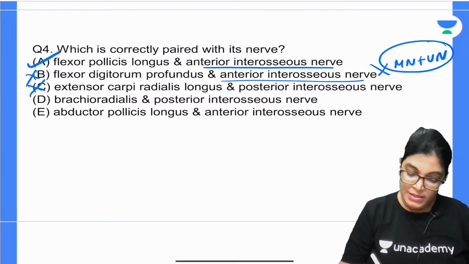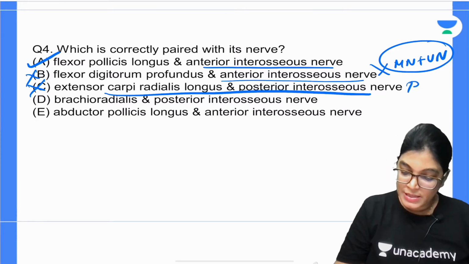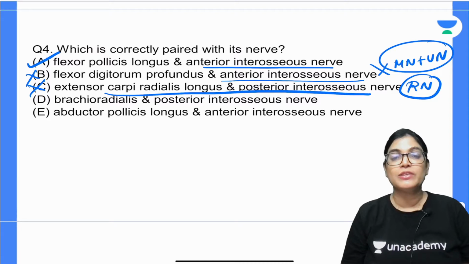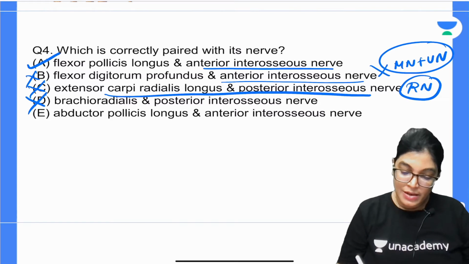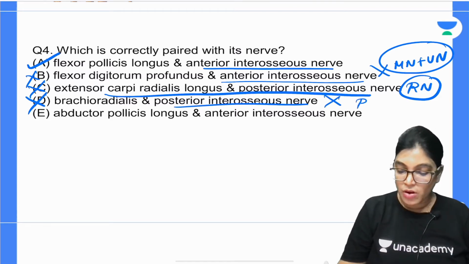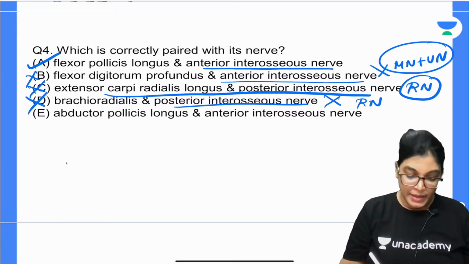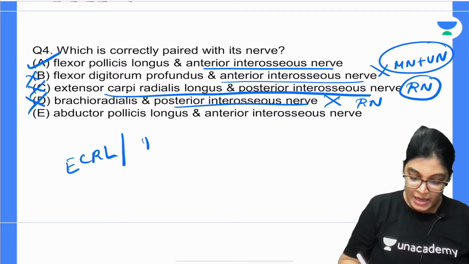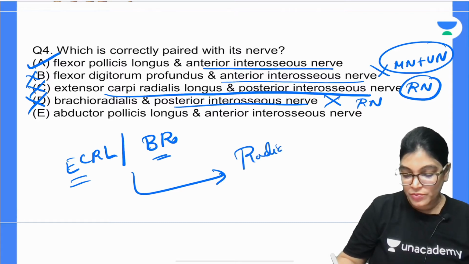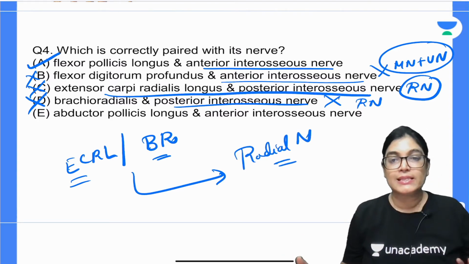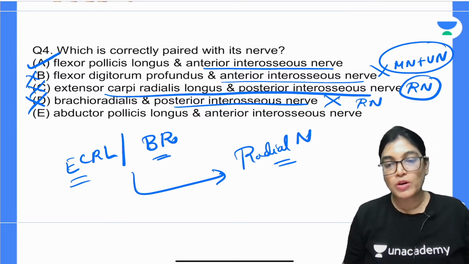Extensor carpi radialis longus is also not the correct answer because it is not getting innervation from the posterior interosseous nerve, which is a deep branch of the radial nerve. It gets innervation directly from the radial nerve. Brachioradialis from the posterior interosseous nerve is again wrong, it also gets innervation from the radial nerve. All of you please note down, ECRL and brachioradialis are the two muscles of the extensor compartment which get innervation directly from the radial nerve. All the rest of the muscles get innervation via its deep branch of the radial nerve, that is the posterior interosseous nerve.